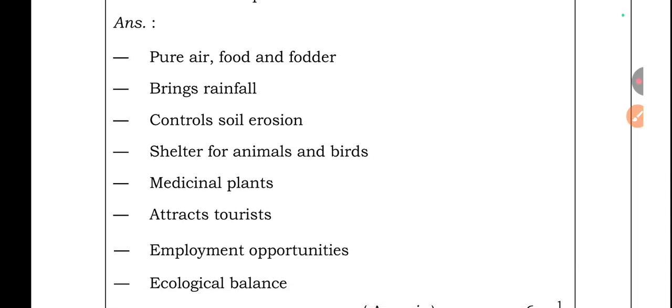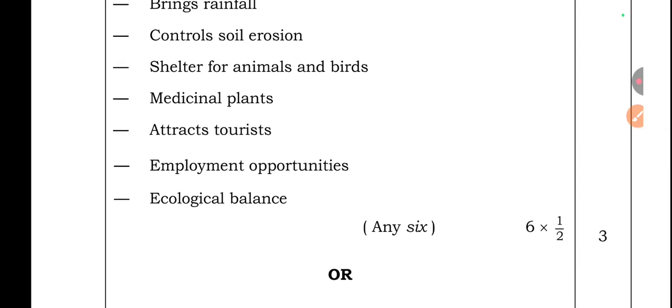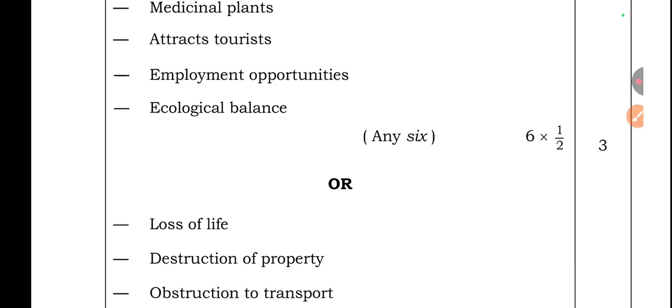Question number 26. How are the forests useful? Forests give us pure air, food and fodder, bring rainfall, control soil erosion, shelter for animals and birds, medicinal plants, attract tourists, employment opportunities, ecological balance.